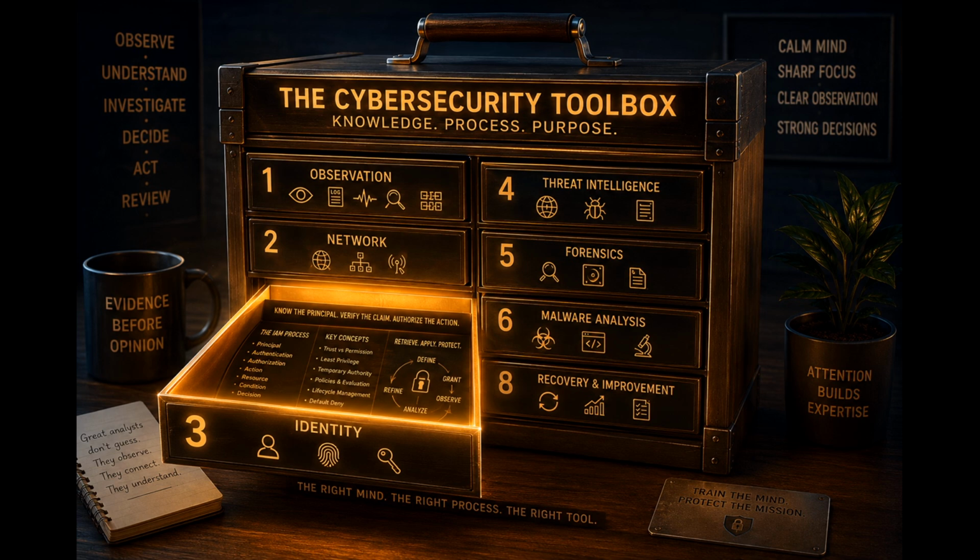Take one final breath. Prepare for your work. Protect your attention. Observe before concluding. Verify before trusting. Trace the principal. Trace the trust. Understand the permission. Follow the evidence. The goal is not to memorize IAM. The goal is to think like an identity architect. Every secure system begins with one question. Who is making the request? Train your mind to answer that question with clarity, precision, and evidence. Train the mind before the mission.